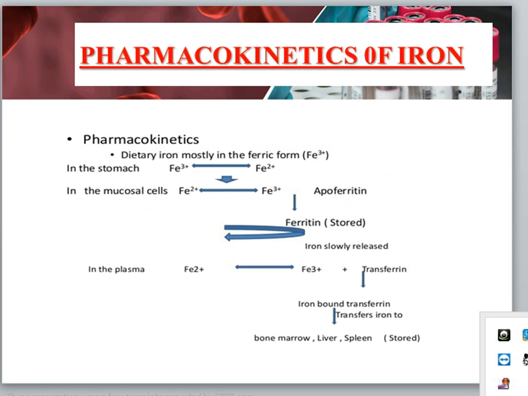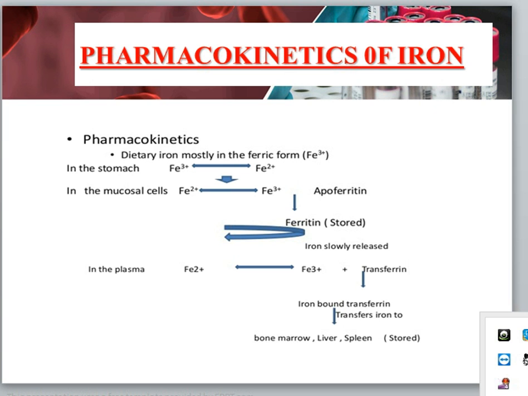Next is the pharmacokinetics of iron. Dietary iron is mostly in the ferric form, Fe3+. In the stomach, Fe3+ is converted into Fe2+. In muscle cells, Fe2+ goes to Fe3+. After that, apoferritin is converted to ferritin, from which the iron is slowly released.